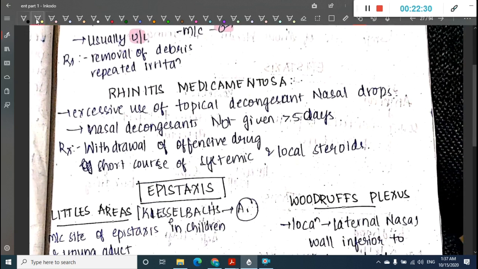Right? Then the next rhinitis is rhinitis medicamentosa. So what is this rhinitis medicamentosa? It mainly occurs due to the use of topical decongestant drops. When one uses topical decongestant drops excessively, it leads to rhinitis medicamentosa. The treatment is to withdraw the nasal decongestant which was given. You should never give these nasal decongestants for more than 5 days. So this is about rhinitis medicamentosa.